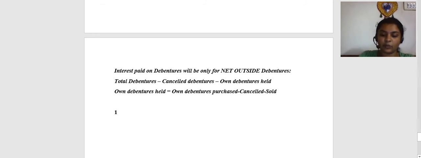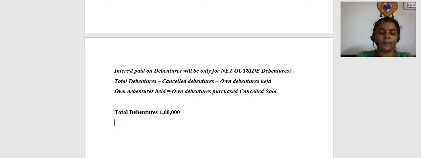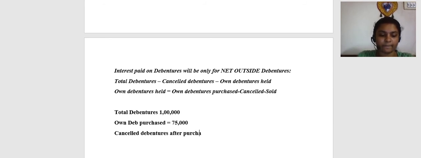For example, if total debentures is 1 lakh, own debentures purchased is 75,000, cancelled debentures after purchase is 15,000 and own debentures sold is 10,000.